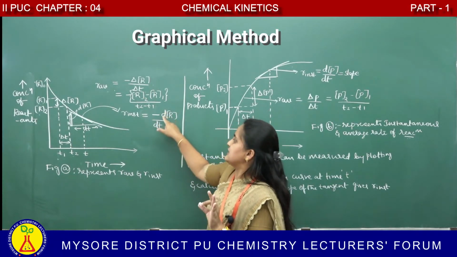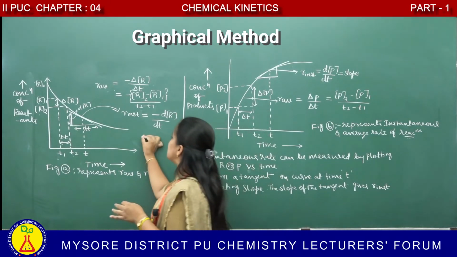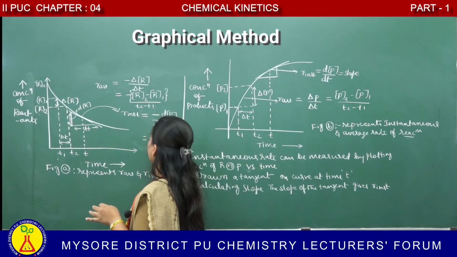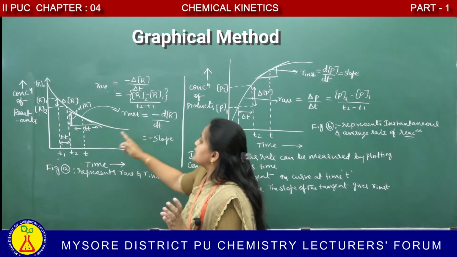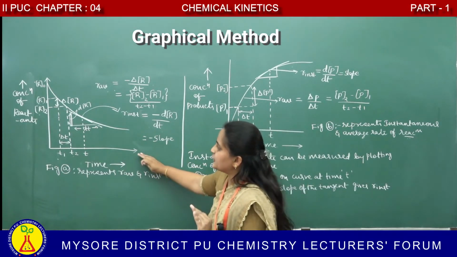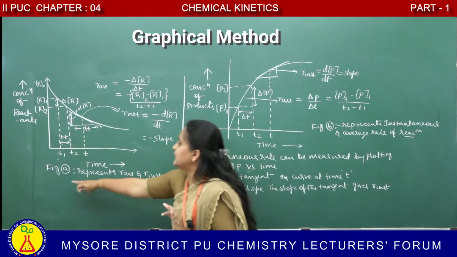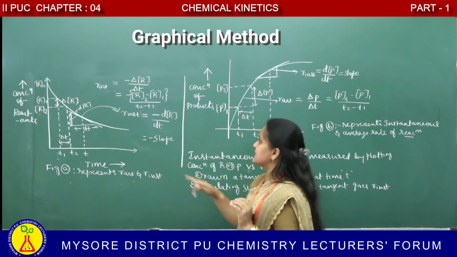Instantaneous rate is minus dR by dt, giving rise to the slope. Calculating the slope of the tangent gives the instantaneous rate. This is for a reactant. Figure A represents the average rate and instantaneous rate.